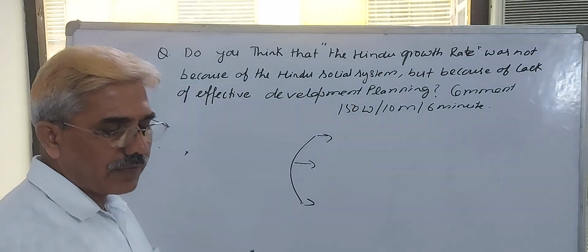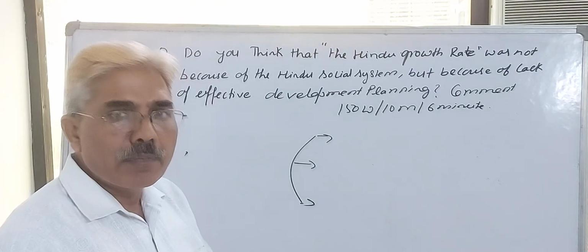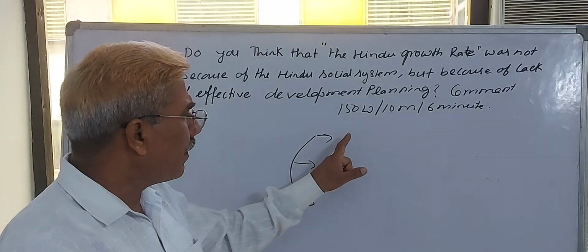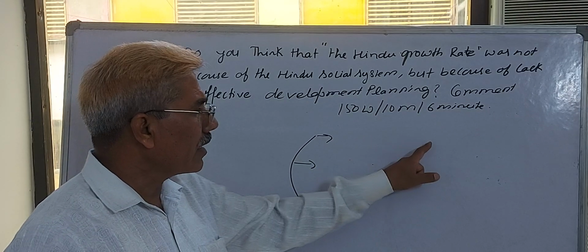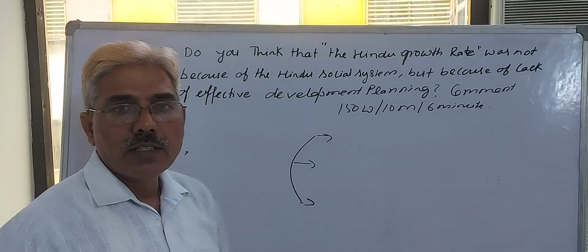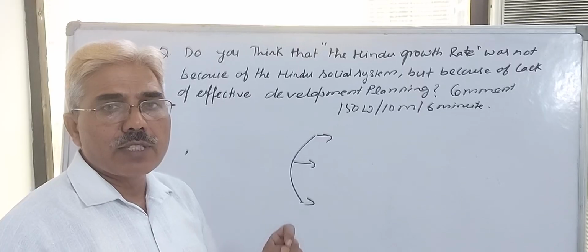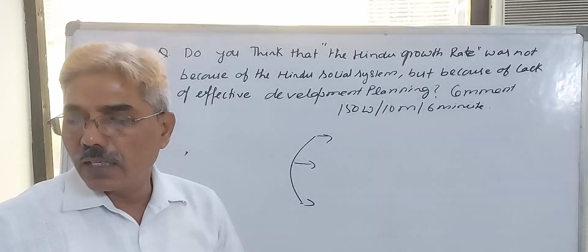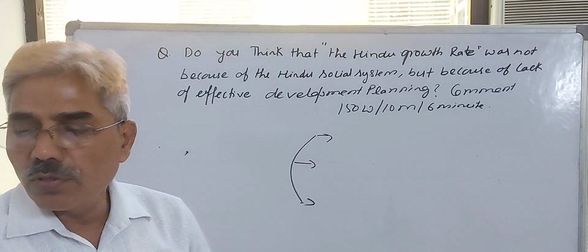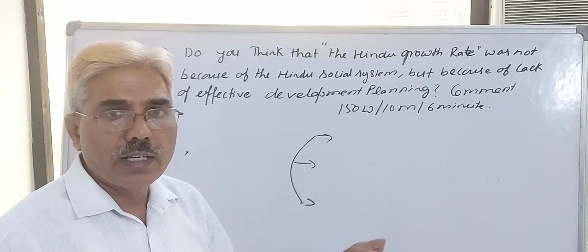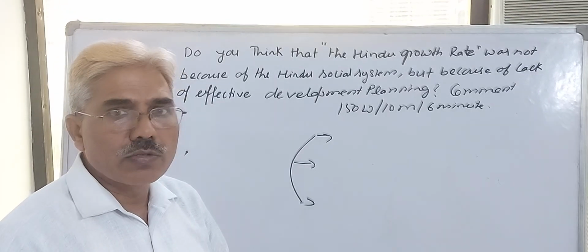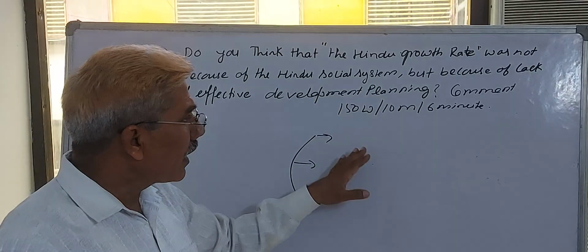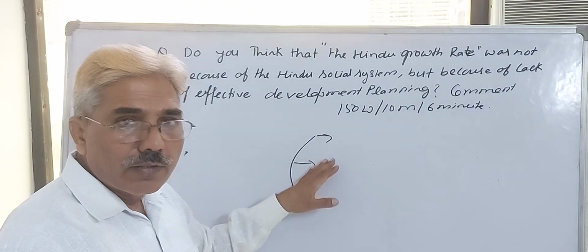Introduce yourself very simply. During 1950 to 80, our national income growth rate was 3.5%, which was termed by Professor Raj Krishna the Hindu growth rate because of the larger Hindu population of India. But further, what will you do?